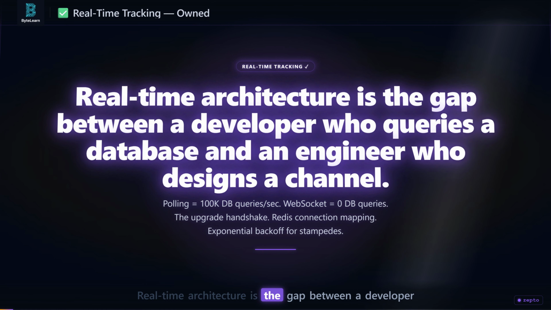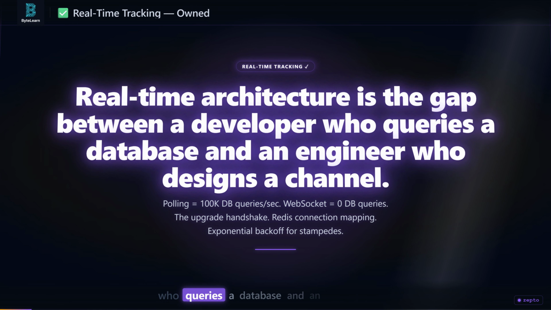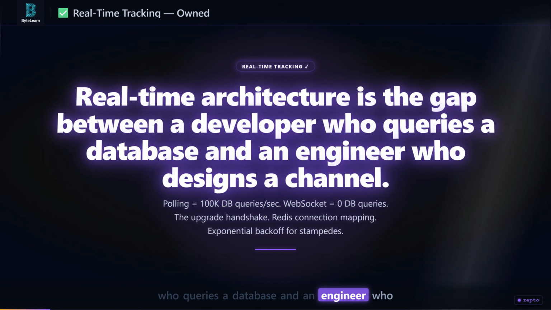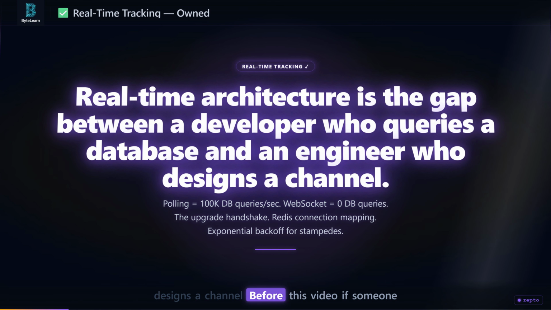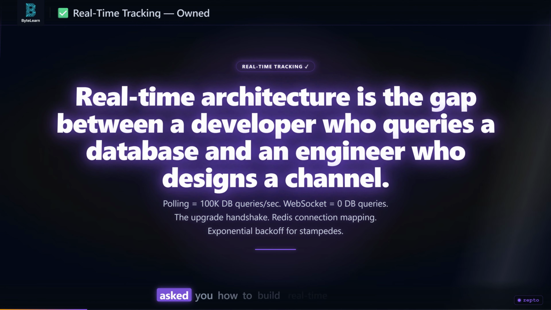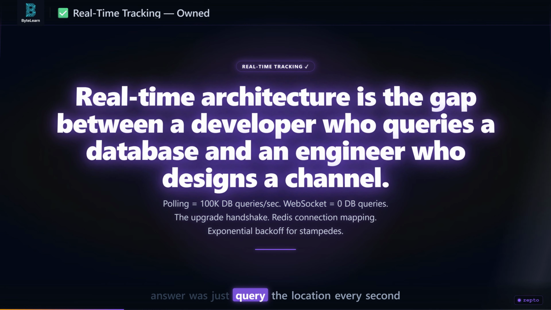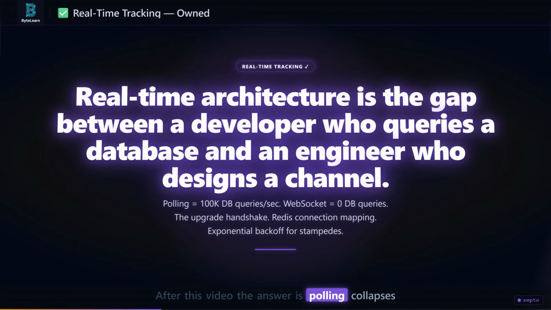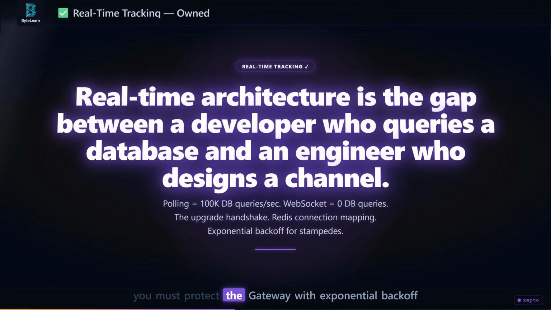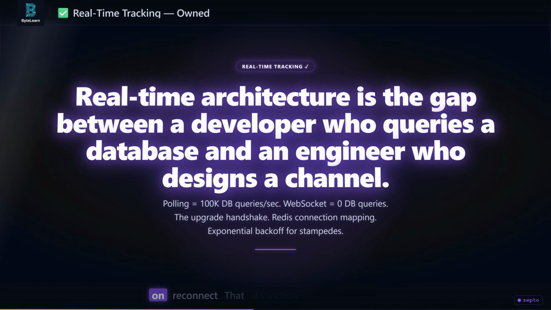Real-time architecture is the gap between a developer who queries a database and an engineer who designs a channel. Before this video, if someone asked you how to build real-time tracking, the answer was just query the location every second. After this video, the answer is polling collapses the database at scale. You must use a WebSocket for a persistent bidirectional channel, and you must protect the gateway with exponential backoff on reconnect. That distinction is your job security.